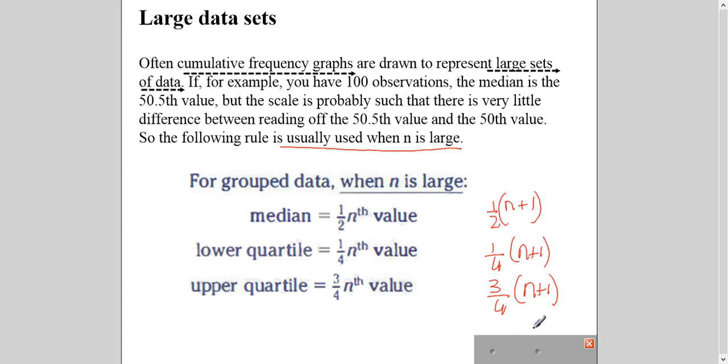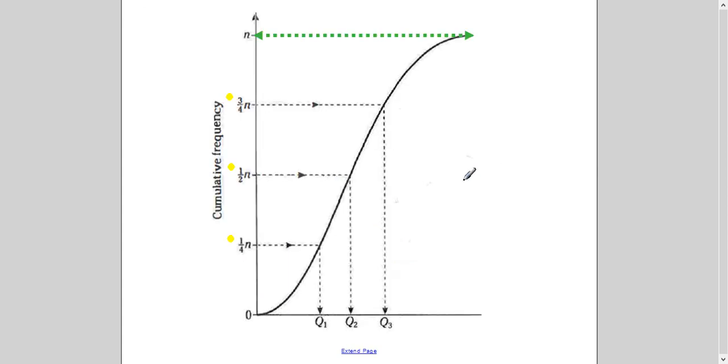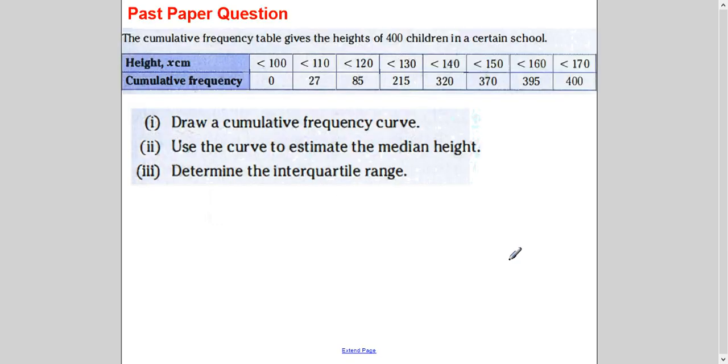If you don't know what I'm talking about here, you can see my stem plot video. You will see the application of this formula there. Right now, the focus should be on this. If I have to find out the values of median, lower quartile, upper quartile, I will straight away use this formula rather than this. So this is how you will get your values. And if you do Q3 minus Q1, you will get the interquartile range, right?